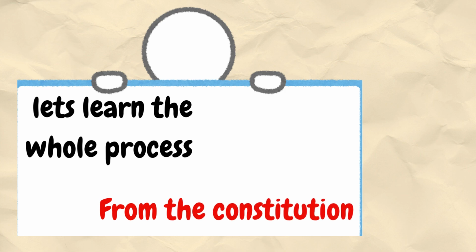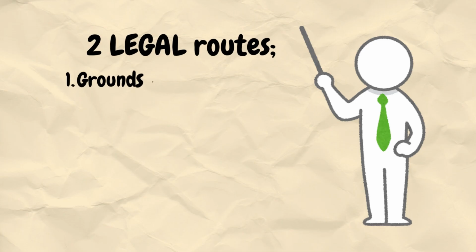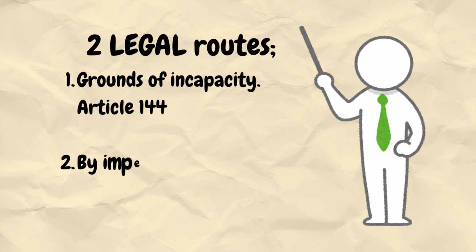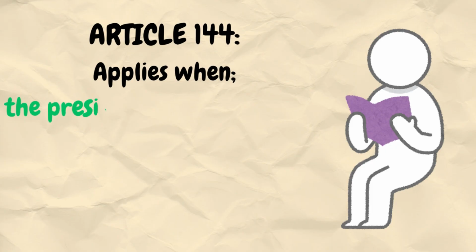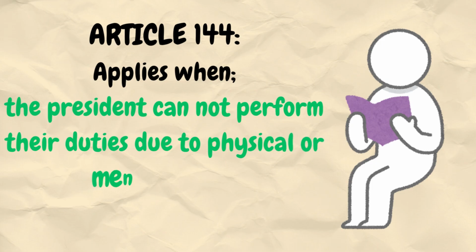The Constitution of Kenya provides only two legal routes to remove a president before the end of their term, on the grounds of incapacity under Article 144, or by impeachment under Article 145. Let's write these down clearly. Route 1, Article 144, removal on grounds of incapacity. This applies when the president can no longer perform their duties due to physical or mental illness.